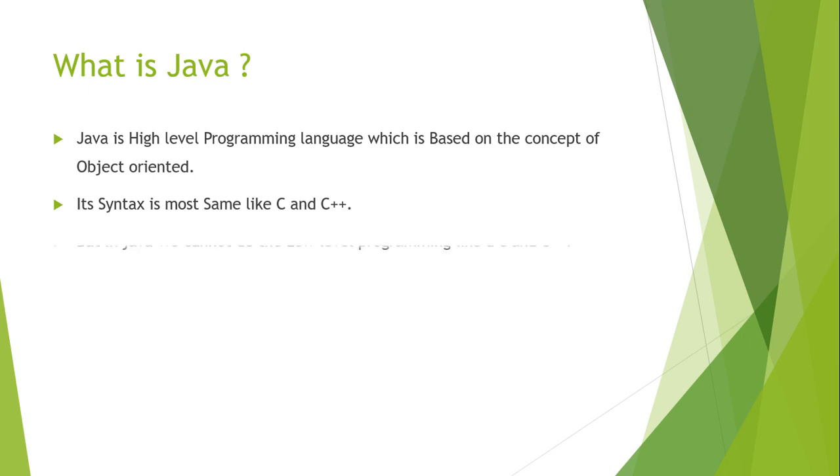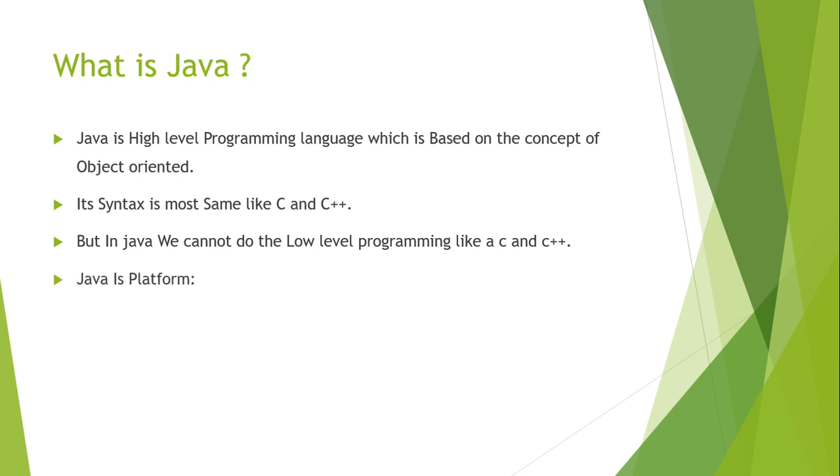Okay, but in Java, we cannot do low-level programming like C and C++. Inside C and C++, we can do low-level programming, but inside Java we cannot. We are doing only high level programming, not low level programming like C and C++. Okay. After that, Java is a platform.